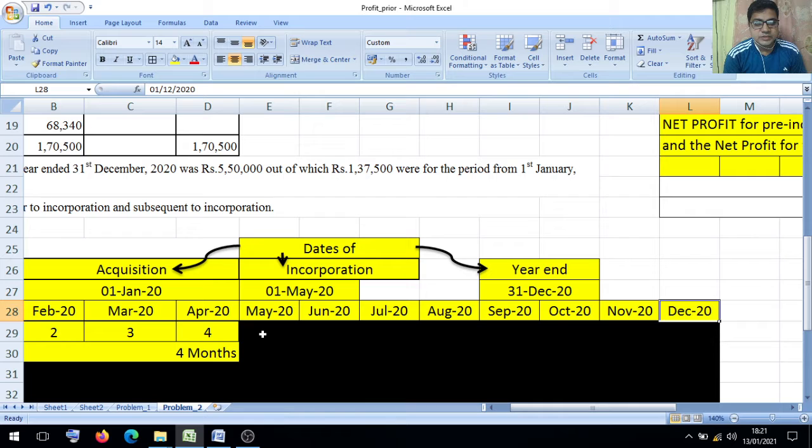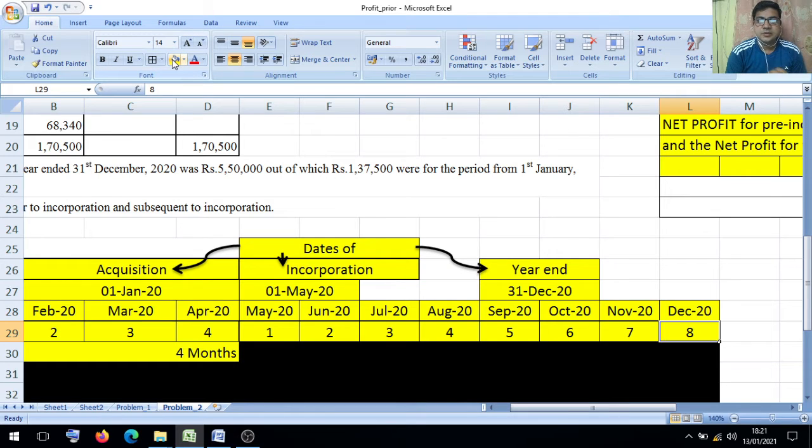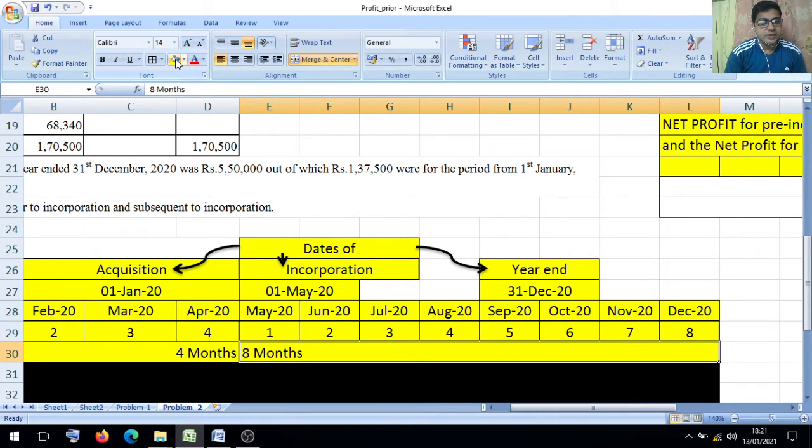If you count these months: May 1st month, June 2nd, July 3rd, August 4th, September 5th, October 6th, November 7th and December 8th. So date of incorporation to year end is 8 months.